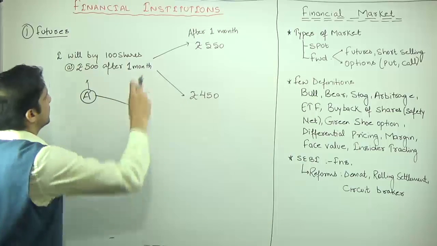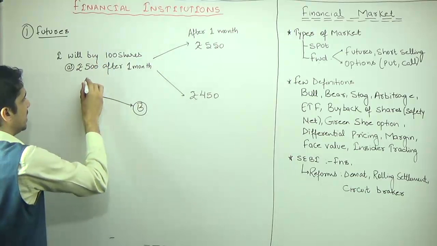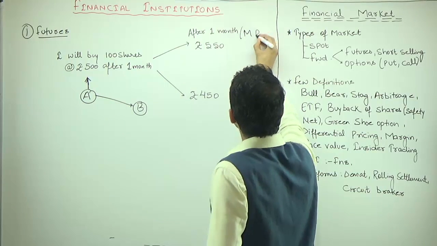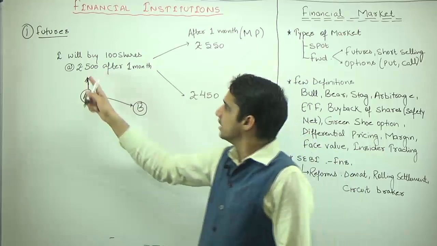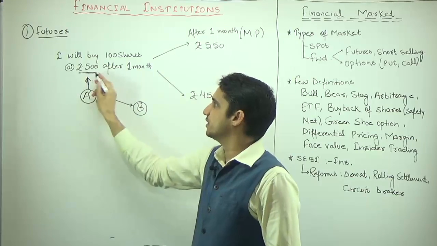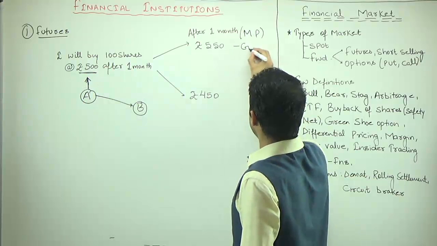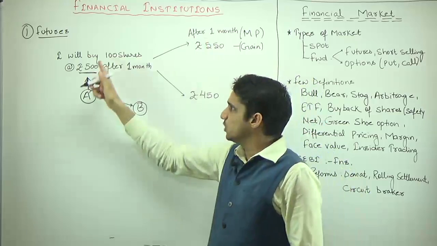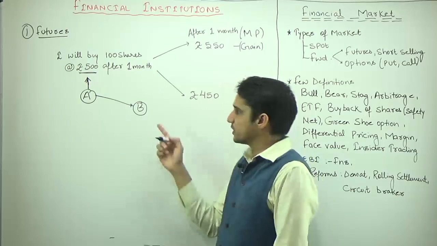So suppose the price becomes 550. This 550 is the market price, but the cost price for A will be 500 only, because B said that A will purchase 100 shares at the price of 500 rupees. So that will be the profit of A. A will gain in this case. How will A gain? Because the market price is 550, but A will be able to purchase the same shares at the price of 500 rupees, because that was the contract.